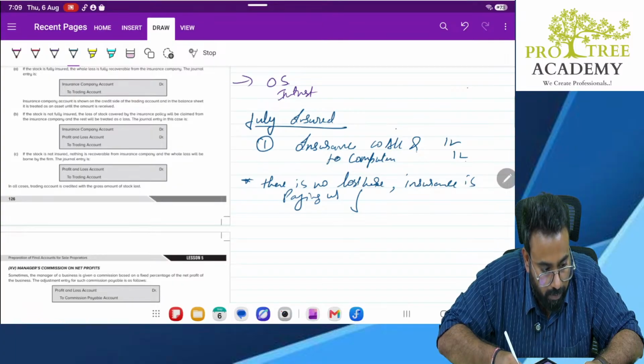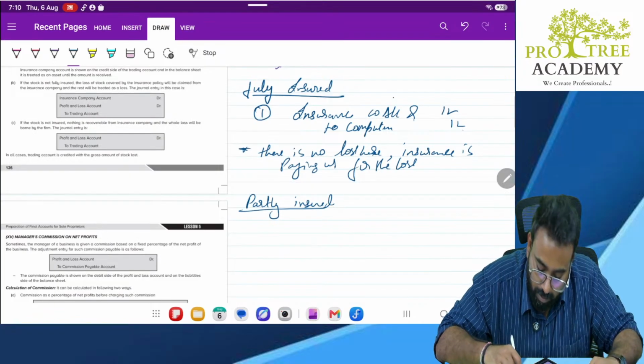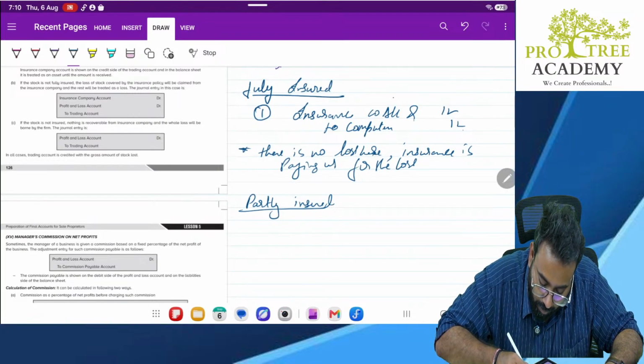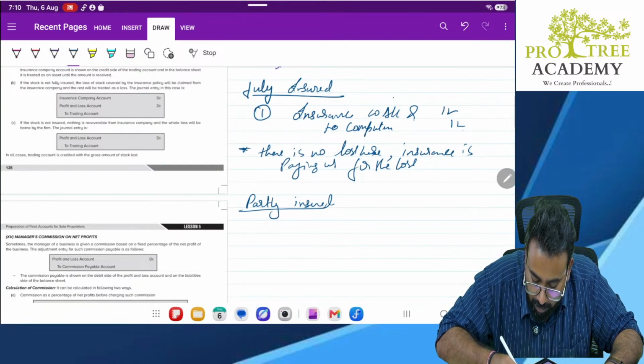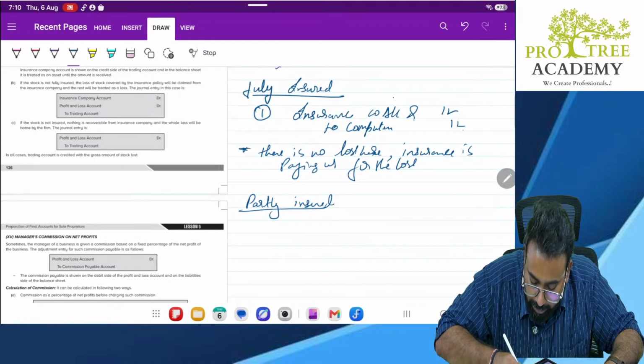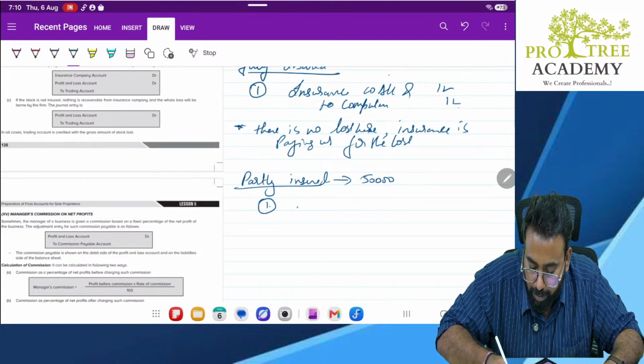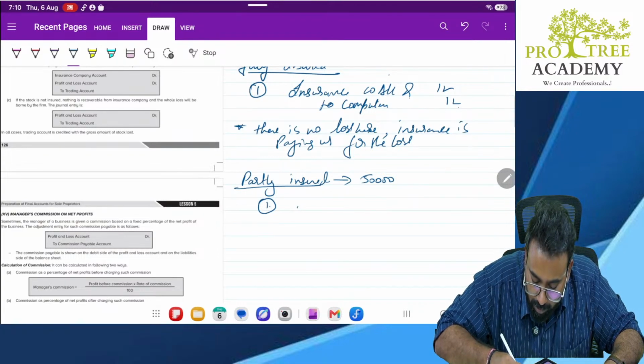Whereas here, partly insured. Partly insured up to 50,000, let's say. So what happens? There is an accidental loss by how much? By 50,000. Remaining 50,000 will come from the insurance company.